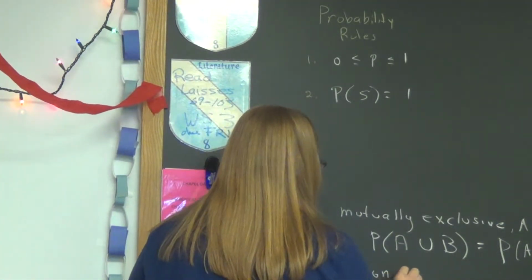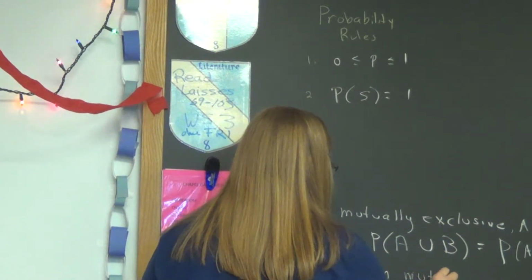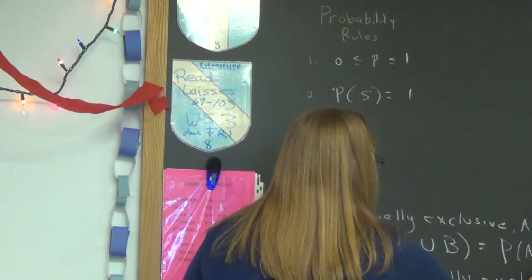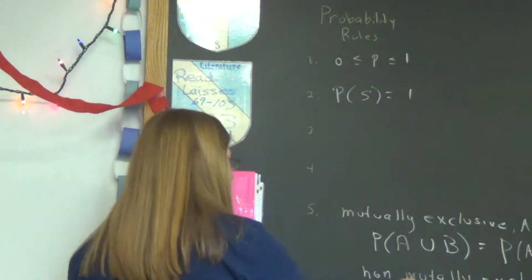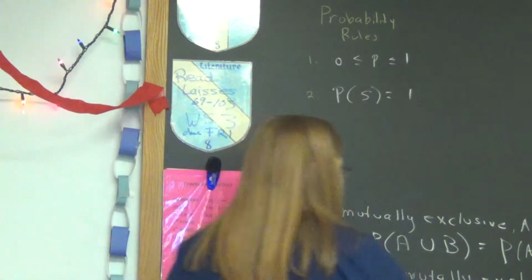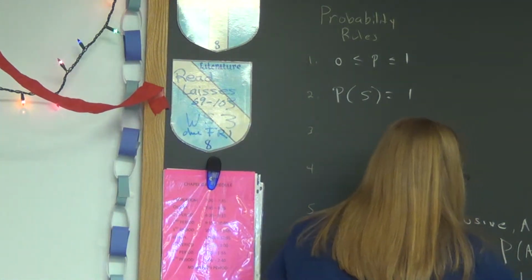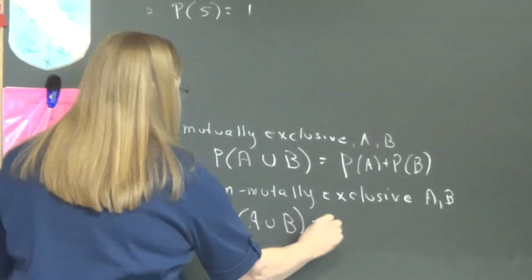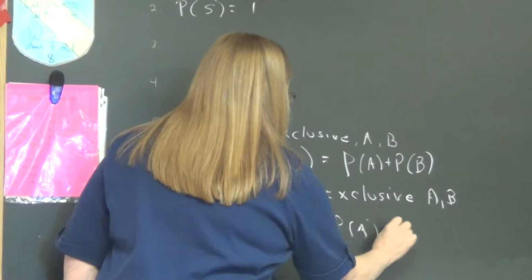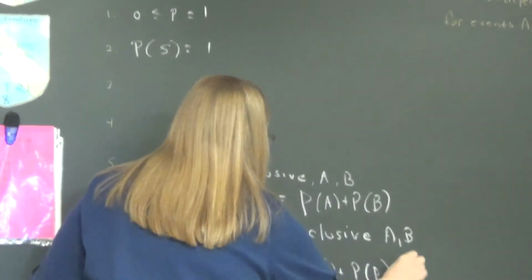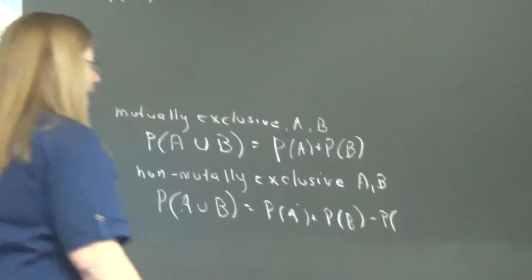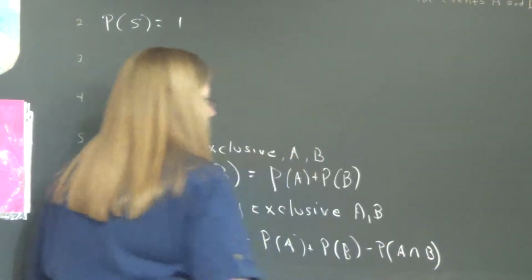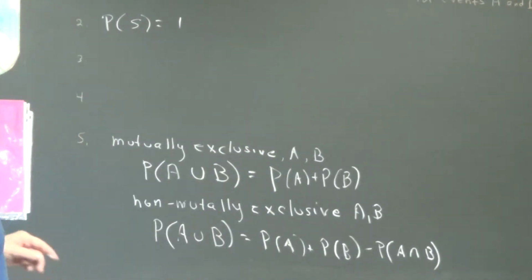Since you brought it up, for non-mutually exclusive events, you can find this little box somewhere. In fact, if you could, help me figure out what the two are. Non-mutually exclusive events, A and B, work like this. The probability of A happening or B happening is, you add their individual probabilities, and then you subtract that overlap part. So we had that. We have two more. Oh, thank you, Bailey. What else?